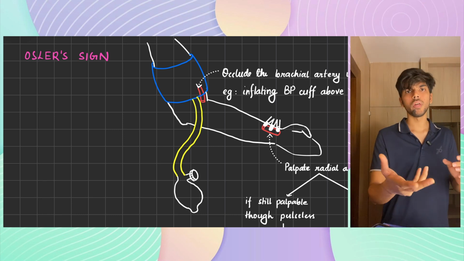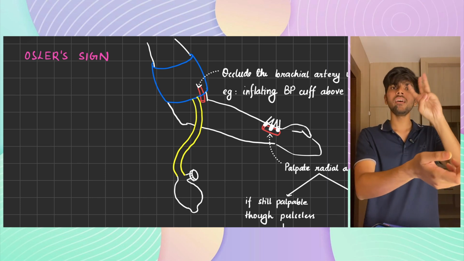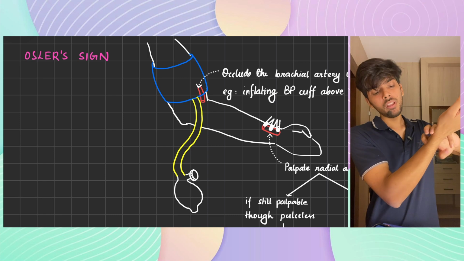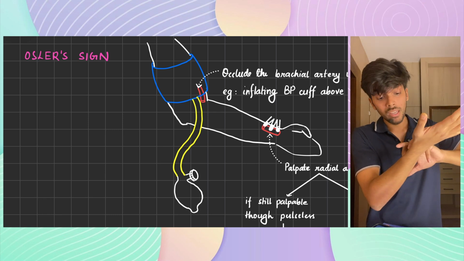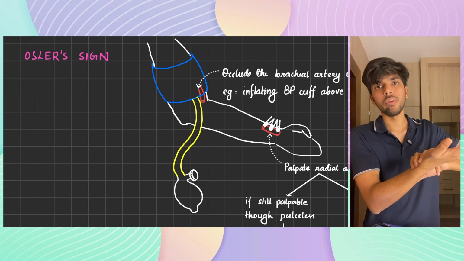So you want to stop the pulse. In trisection method, you stop the pulse with the help of your finger itself. With the proximal finger, you stop the pulse from radial artery. With the distal finger, you stop the return from the palmar arch or ulnar artery, and with the middle finger, you palpate the artery.